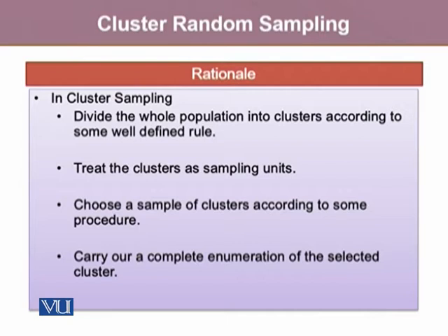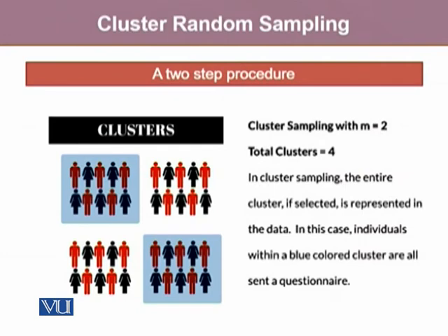We use certain statistical methodologies, certain sampling methodologies, to choose the clusters. And once the clusters are chosen, we study the whole cluster altogether, which is going to be part of our final sample.